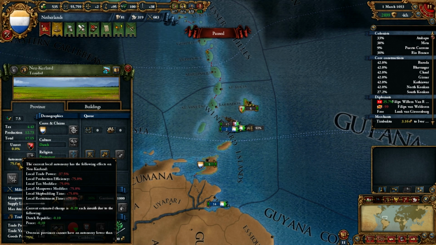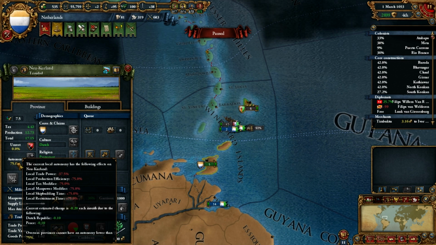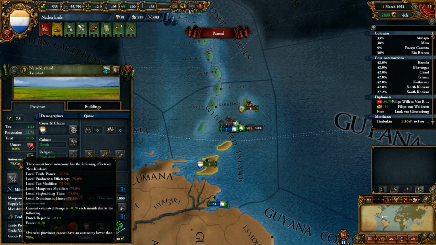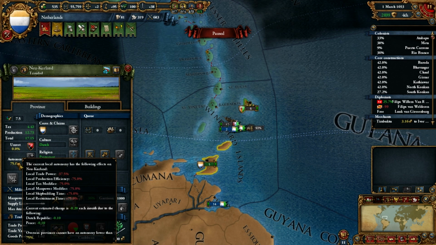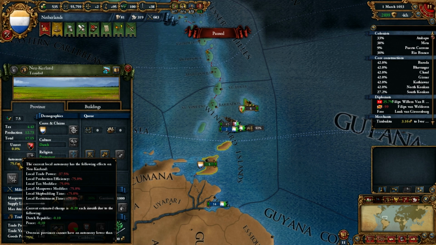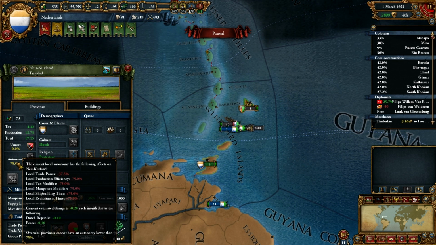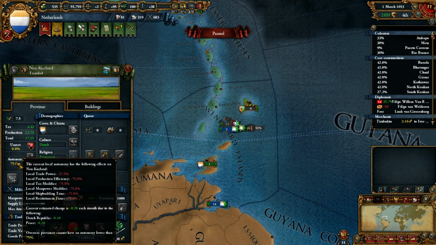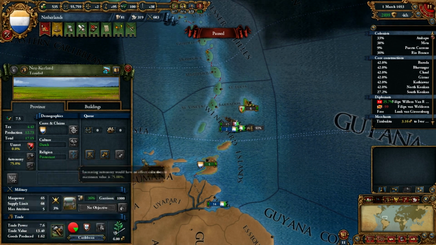Autonomy just makes the province, in all respects, all those that you see in the tooltip, production efficiency, tax modifier, manpower modifier, etc., 75% less effective. The only thing that is not cut by 75% is the local trade power. That is only negative 37.5%. So half of the effective autonomy rate is cut for local trade power, which makes trading nations a much more viable option for the colonial game, and distant overseas provinces are that much more valuable to them.